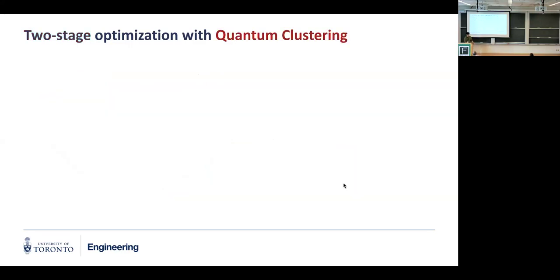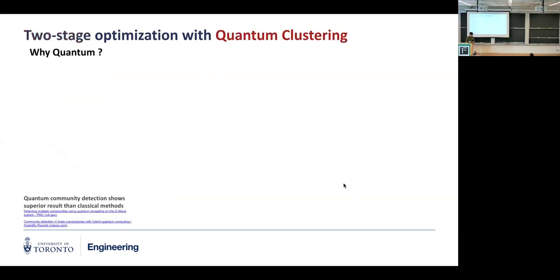And now it comes to the quantum part. So why are we using quantum? Initially we weren't sure which is the best clustering algorithm to use. Then we found that there are many works showing that quantum clustering really shows superior performance compared to classical methods, and they have their reasoning. And then we tested it out. It's indeed the case in our context.